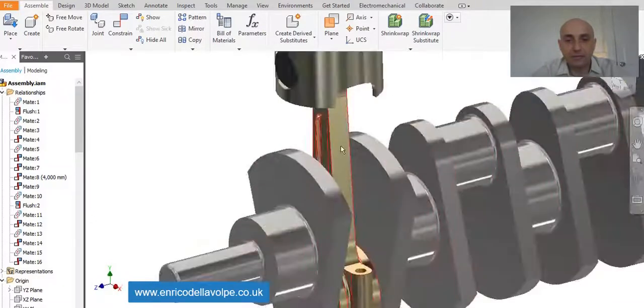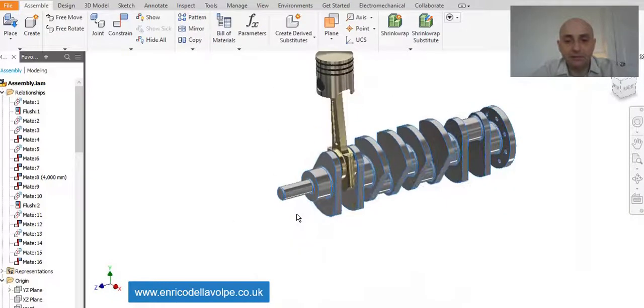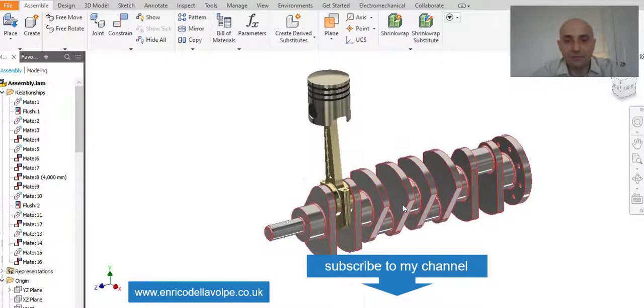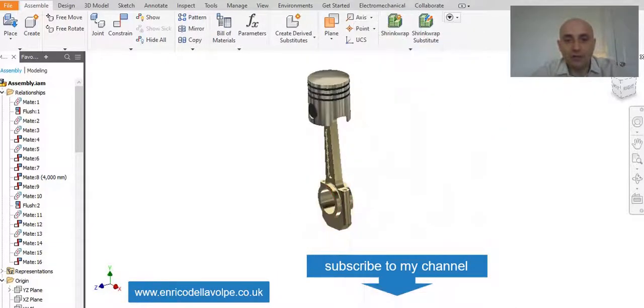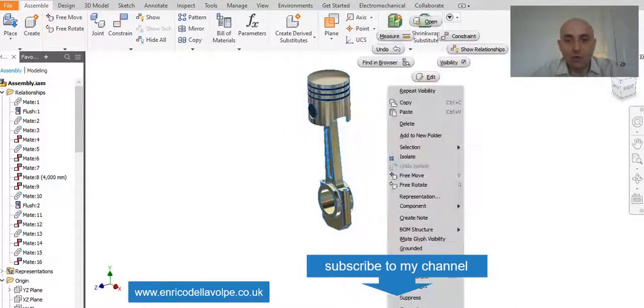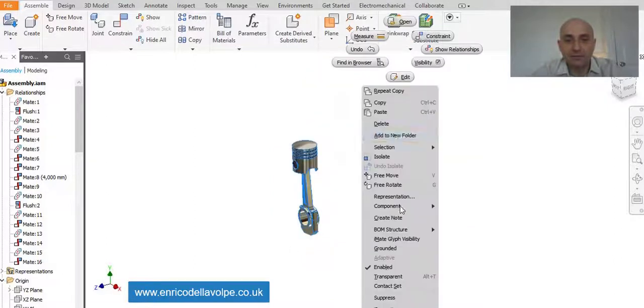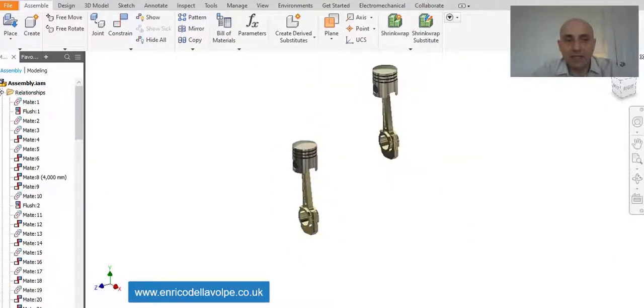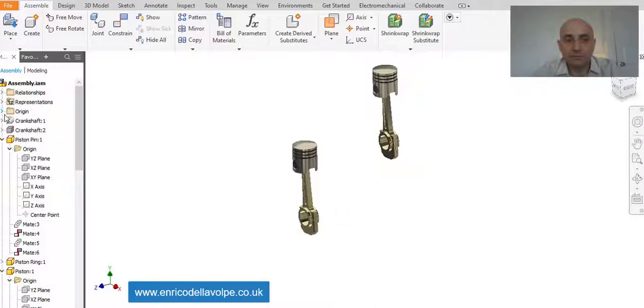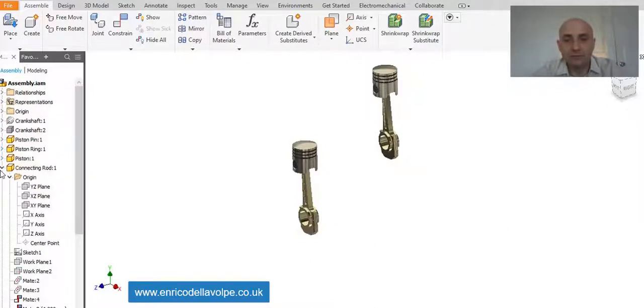Let's rotate and it works properly. Now switch off the crankshaft, copy all the components, paste and assemble with the crankshaft.